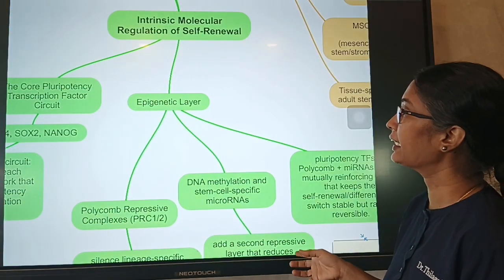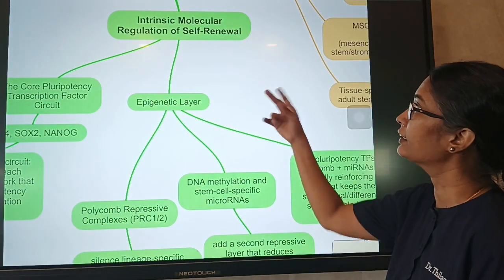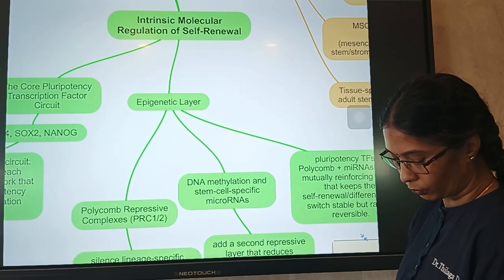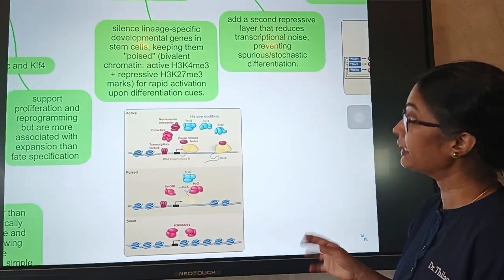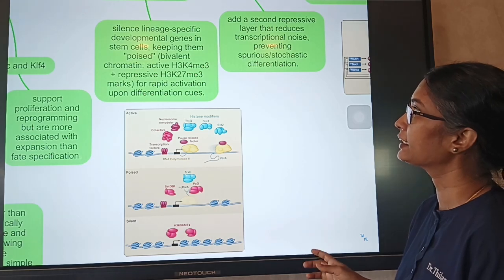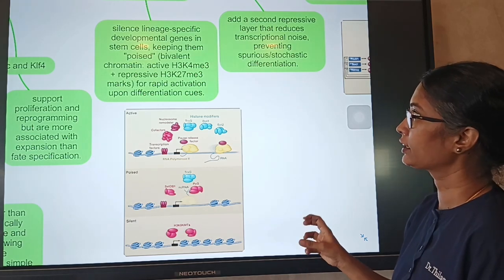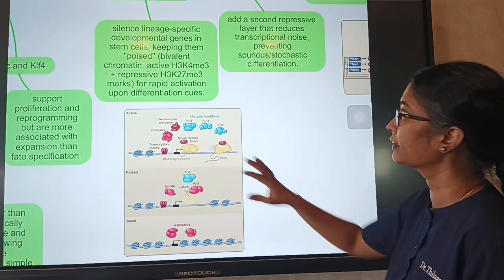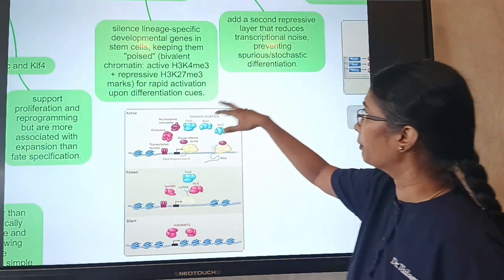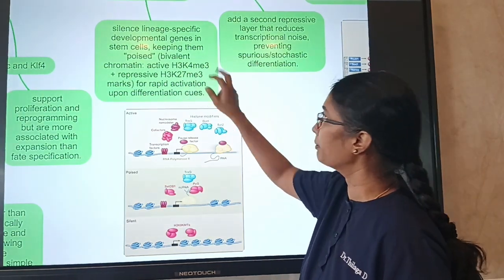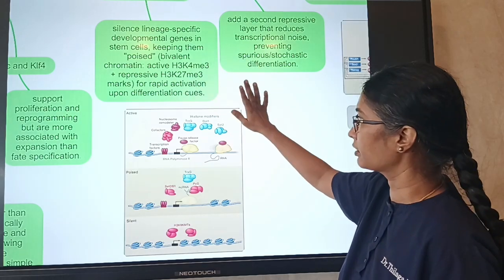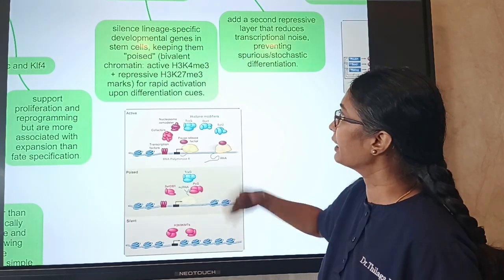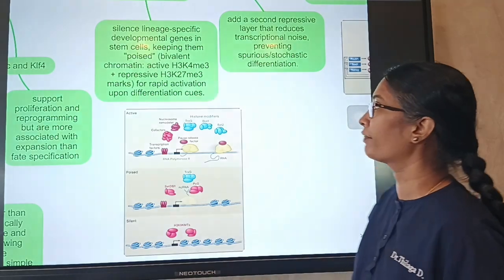And there is an epigenetic layer also, which helps in regulating the self-renewal property. One is the polycomb repressive complex. This complex silences the lineage-specific developmental genes in the stem cells, keeping them poised. That is bivalent chromatin, with H3K4 methylation and H3K27 methylation, which helps in poising, stopping it from rapid activation upon differentiation.